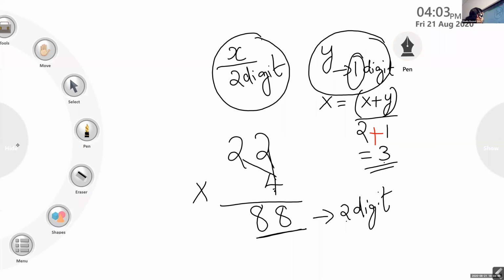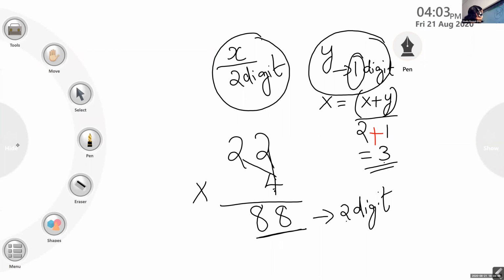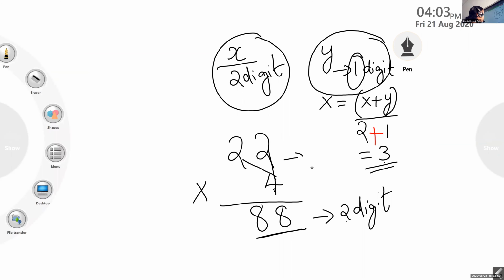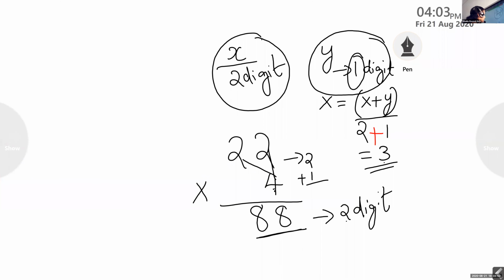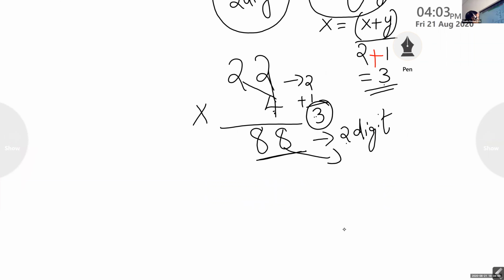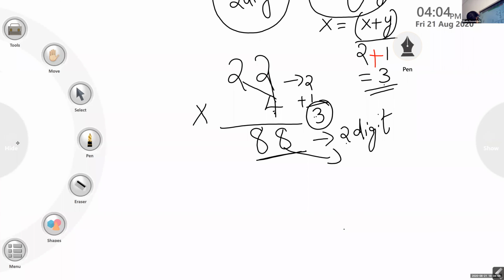We will do another example here. 2 digit and 1 digit. 2 plus 1, 3. It can be 3 or less than 3. Here only 2 digit. That means it is less than 3. So now I will take another example.